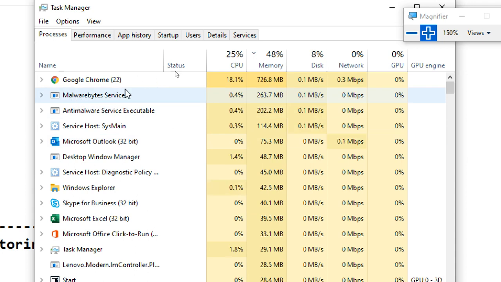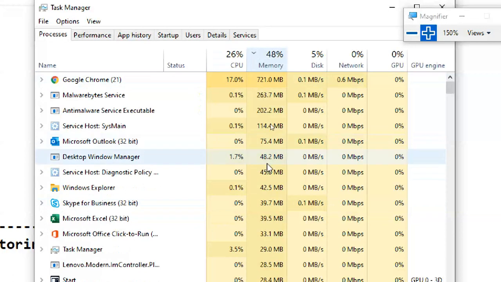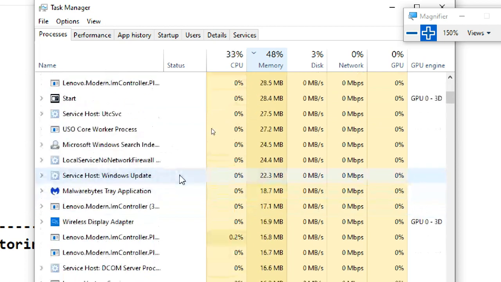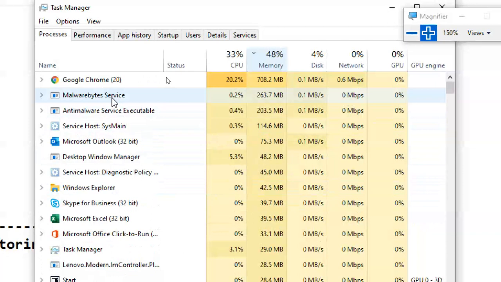Go to task manager, we know a process name and how much CPU and memory is utilizing, and click here. See, this is 0, now this is high, like this. So we can put it in sorting, like ascending and descending order, which one is high to low, low to high. Then we have to find out what our process is. Why is it utilizing more resources? Stop it.